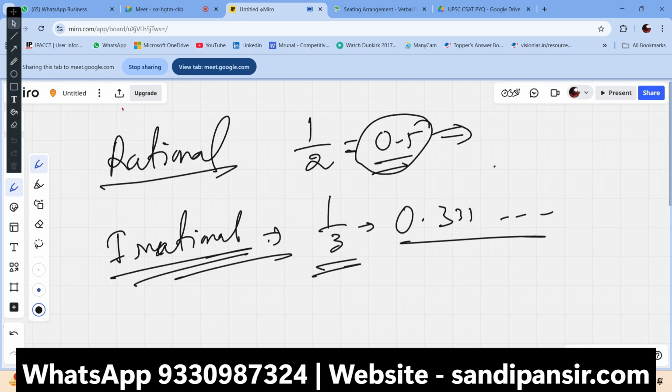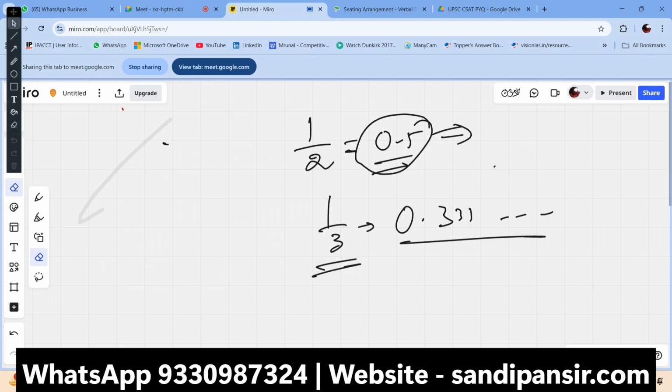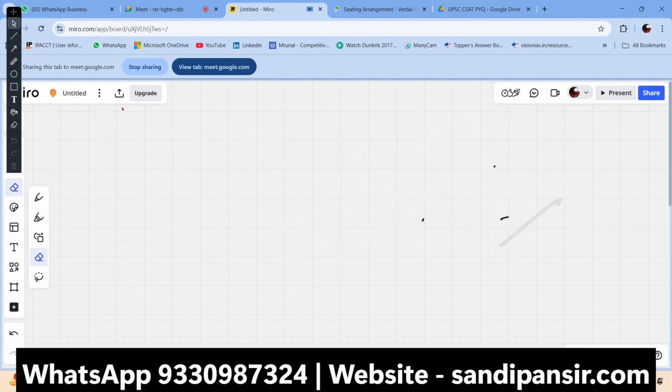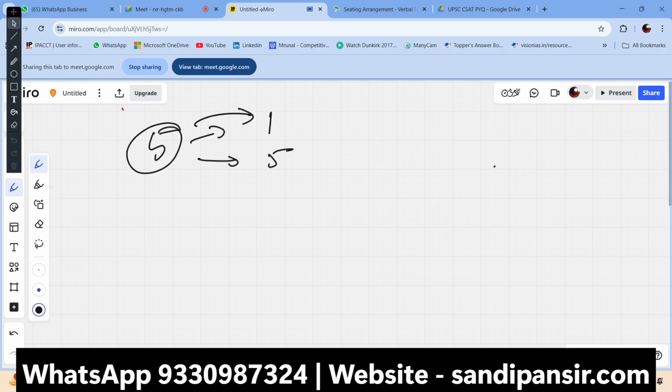Now, another thing is prime numbers, as you all know. Prime numbers are very simple: a number that has only 1 and the number itself as divisors. Suppose a number is 5. There are two divisors, 1 and 5. If any number has only these two divisors, then it's a prime number. Suppose 9: it's divisible by 1, by 3, and by 9. It's not a prime number, it's a composite number. There are only two factors of a prime number, 1 and the number itself.